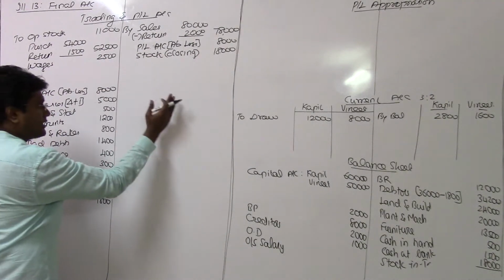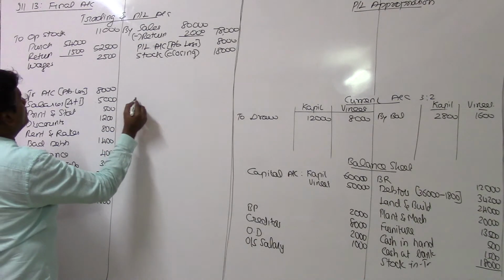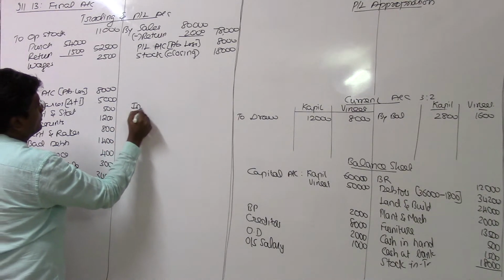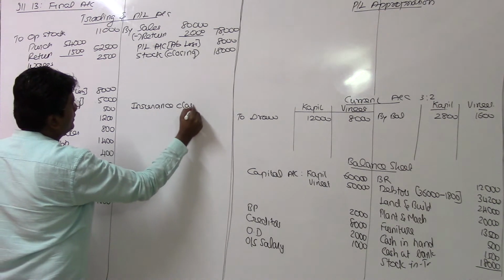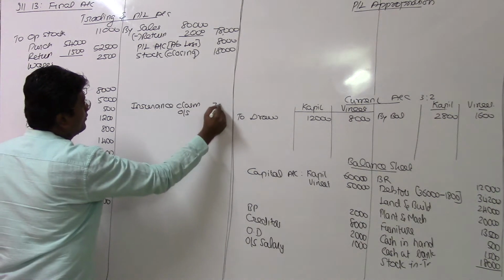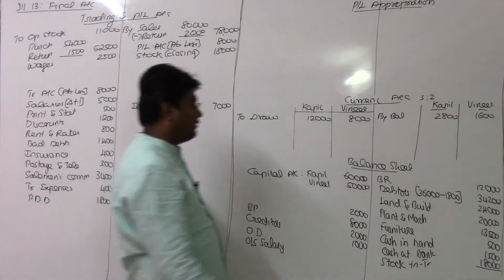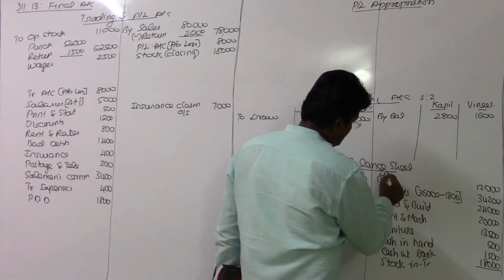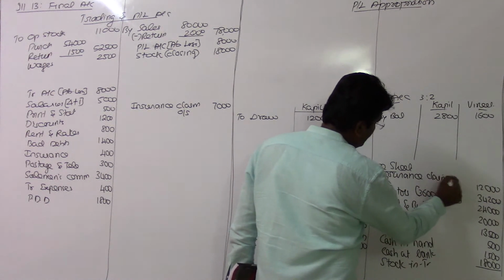Either you can write that 7,000 here, or you can reduce it from the 8,000, doesn't matter. So by insurance claim receivable, insurance claim outstanding, the amount recoverable from them is 7,000. As the amount recoverable from them is our asset, I will write that value on the asset side. Insurance claim outstanding or recoverable,